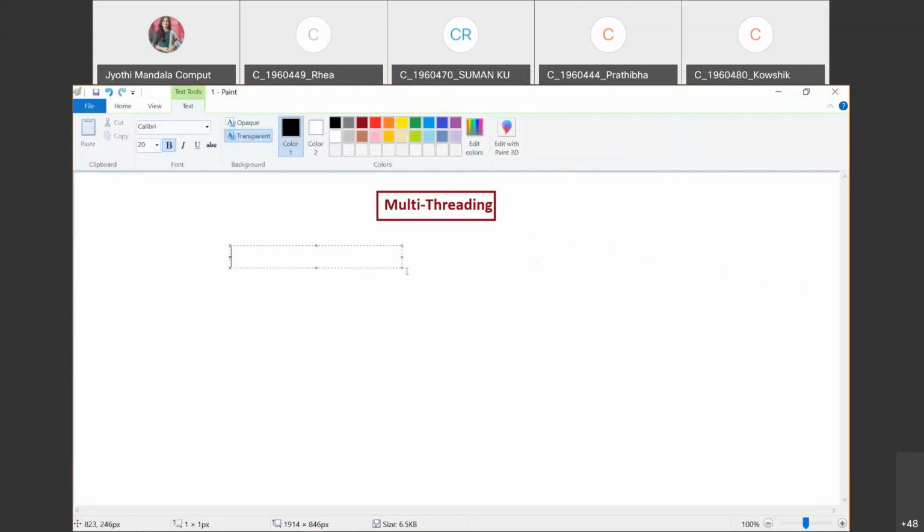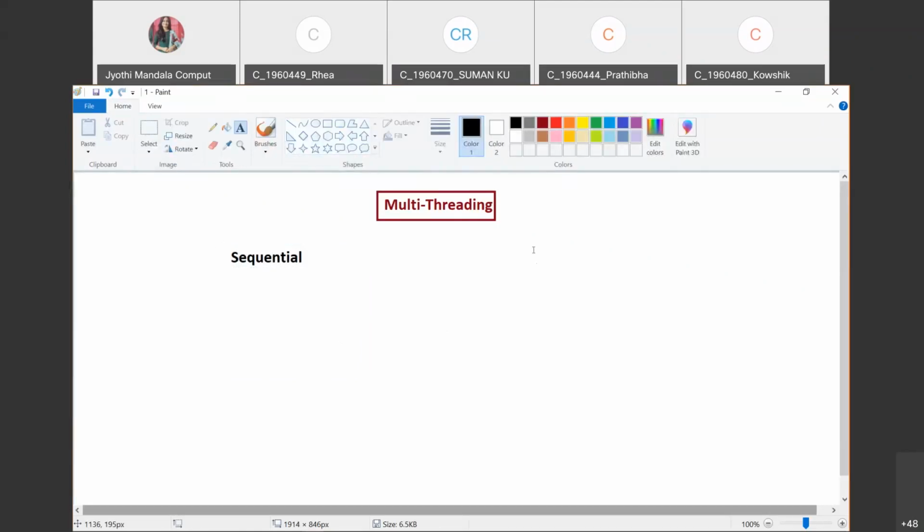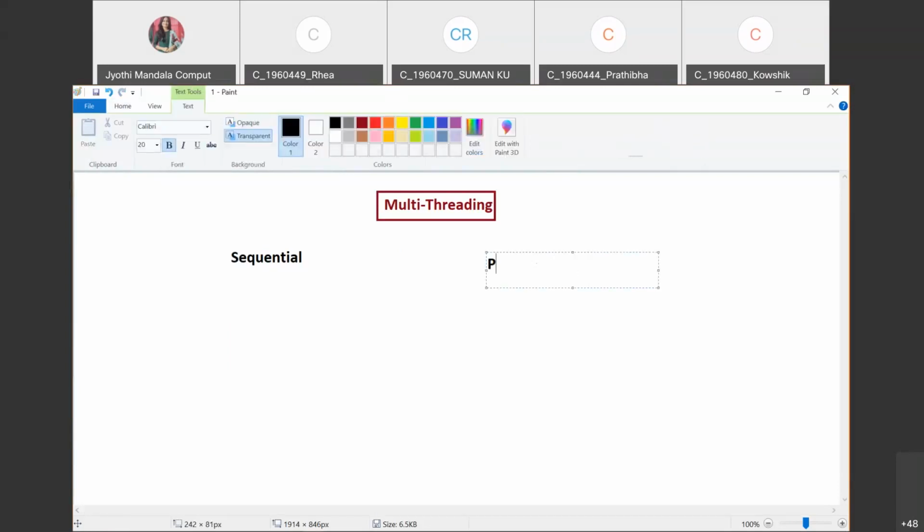First way is your sequential way. Okay. And the second way is your parallel way. Like you can execute the things in a parallel fashion also. Or, executing the things can be done in a sequential fashion, or you can execute the things in parallel fashion.